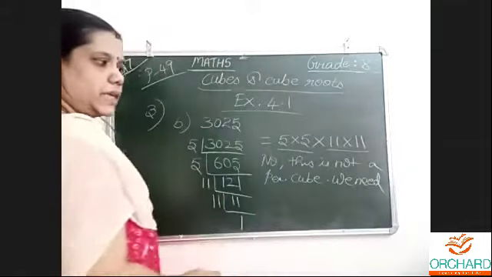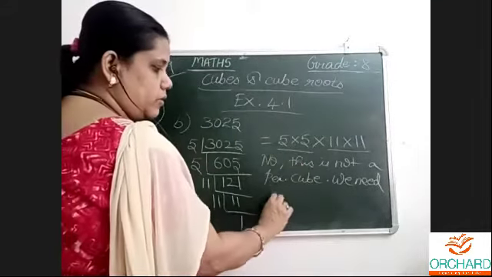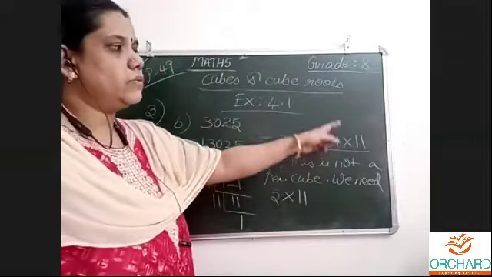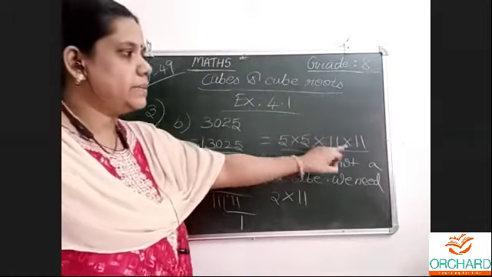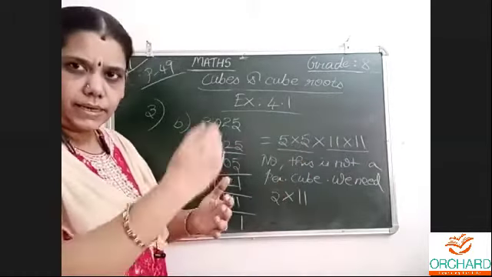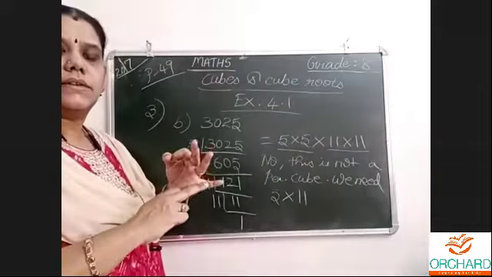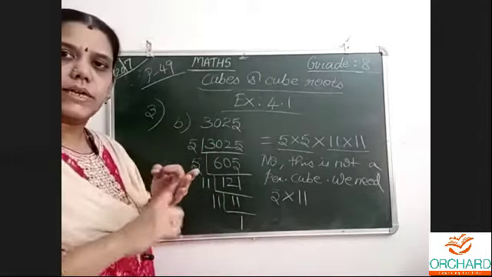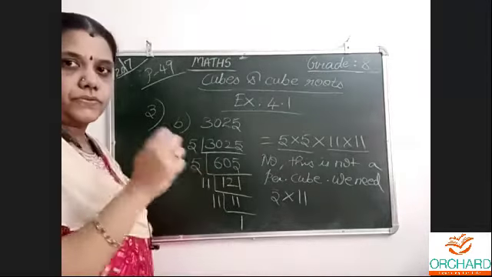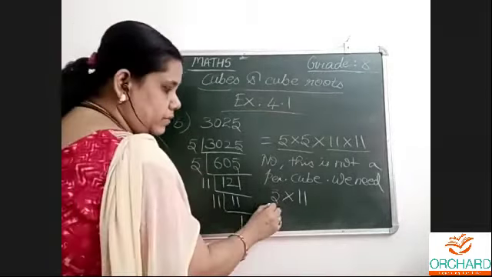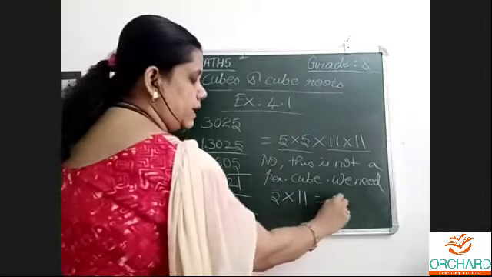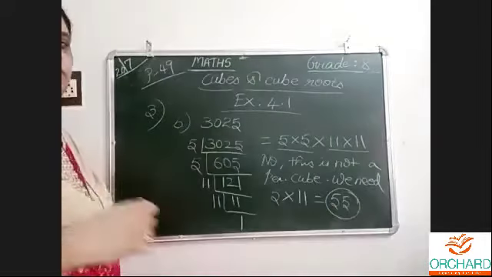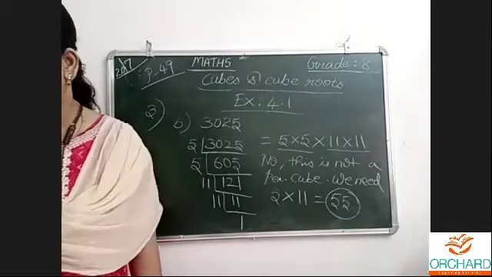this is not a perfect cube. We need one more 5 and one more 11. One more 5, one more 11. Then only 3 times 5 will be there, 3 times 11 will be there. Cubing means writing 3 times. We want all the prime factors 3 times. Then only it's correct, a perfect cube. Now we need one more 5, one more 11. We need 55 to make this number a perfect cube. That's all we should write.